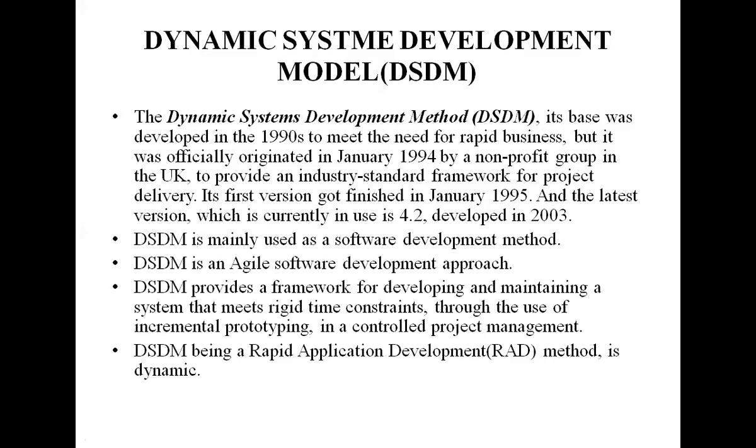That is the dynamic system development method, but it was officially originated in January 1994 by a non-profit group in the UK, to provide an industry standard framework for project delivery. The first version was finished in January 1995, and the latest version currently used is 4.2, developed in 2003.